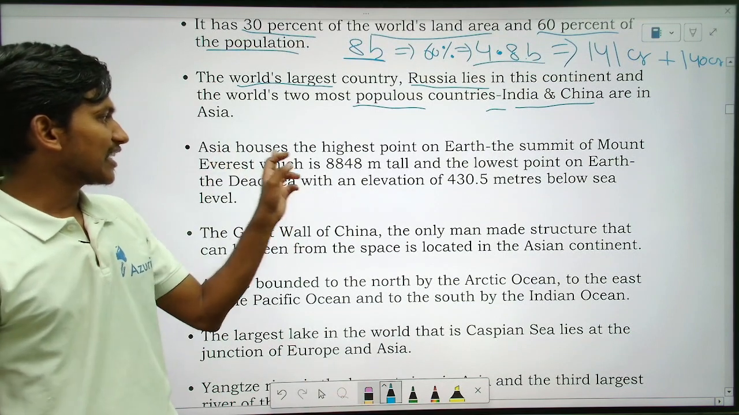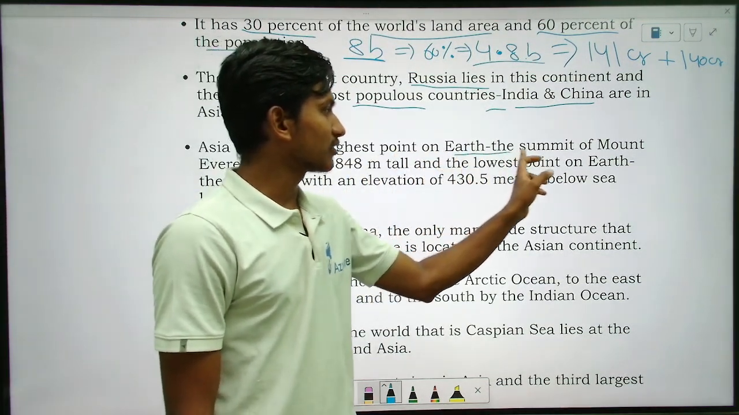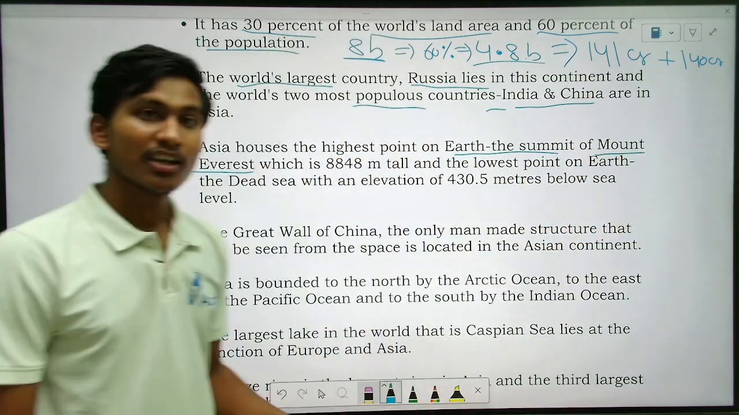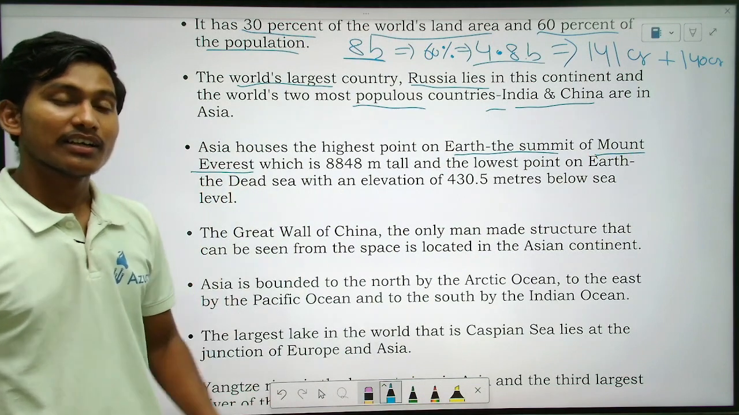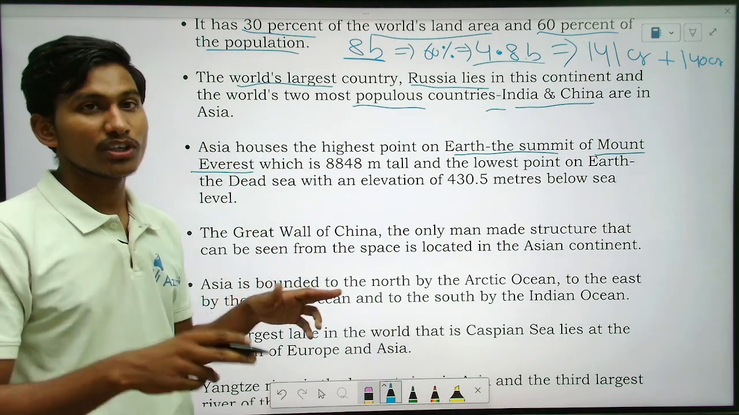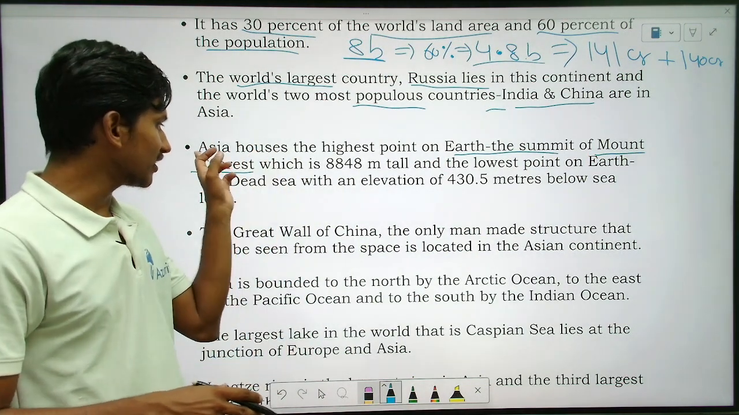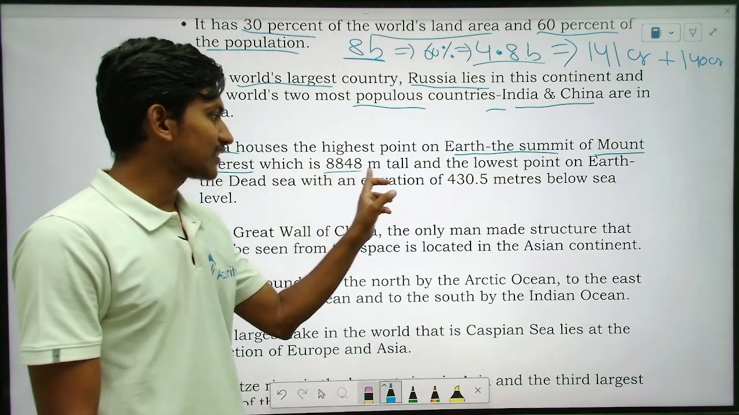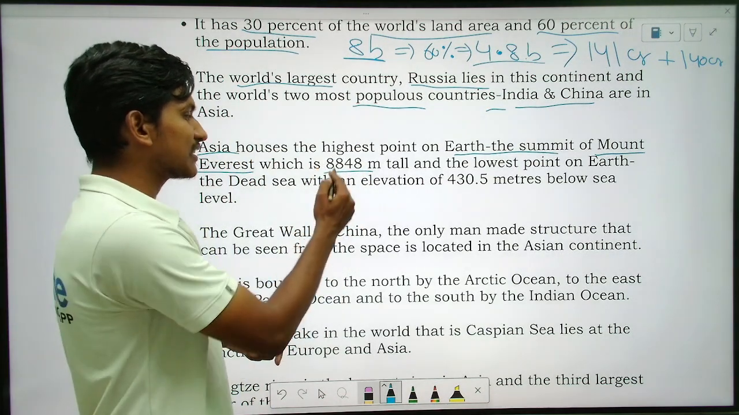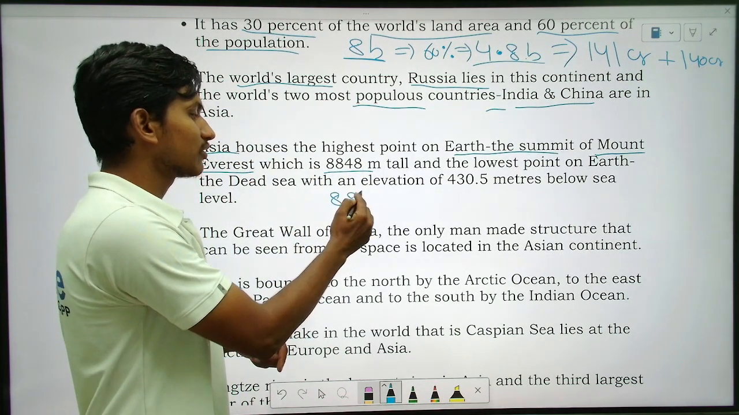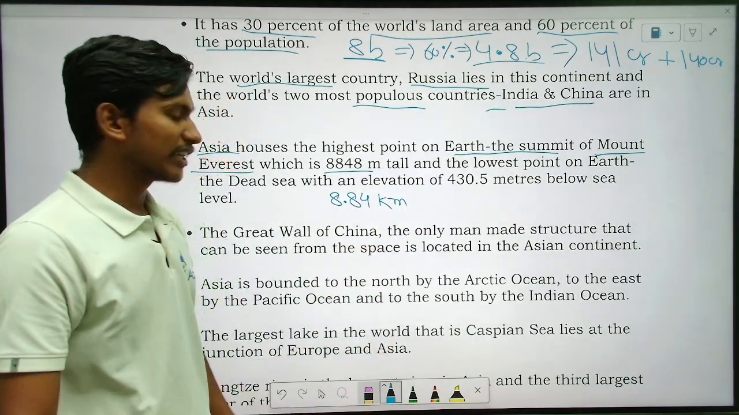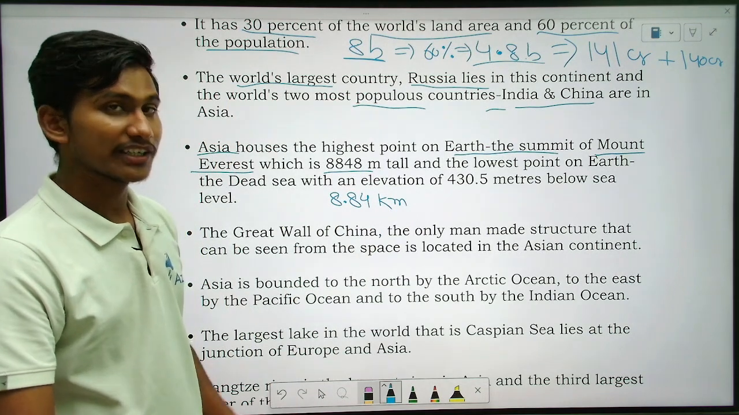See here, Asia houses the highest point on earth. That is which point? Tell me. The highest mountain is which? Mount Everest. Yes, the highest point is Mount Everest. Where is it located? That is in Asia. Understand how high it is? The height of the mountain is 8,848 meters, or you can consider it as 8.84 kilometers, right?